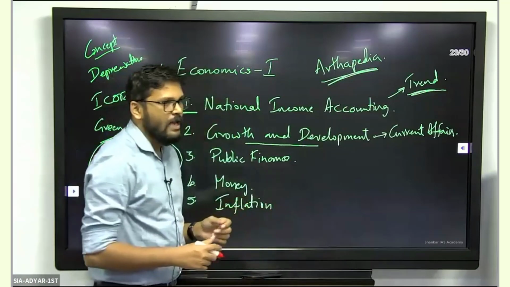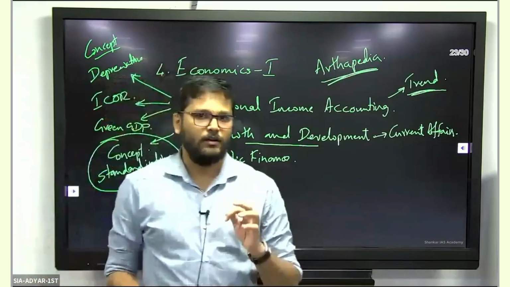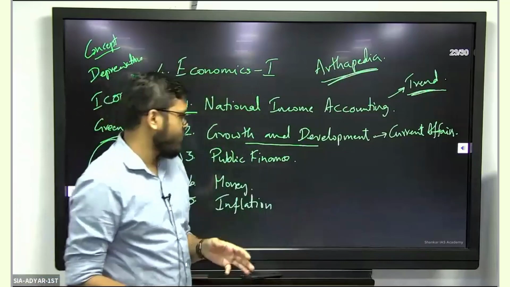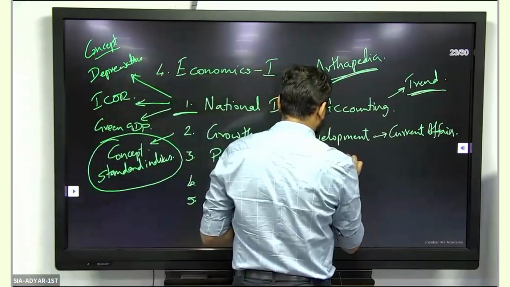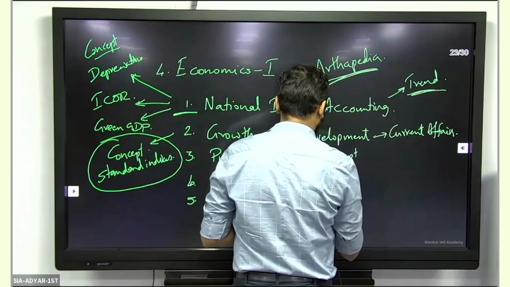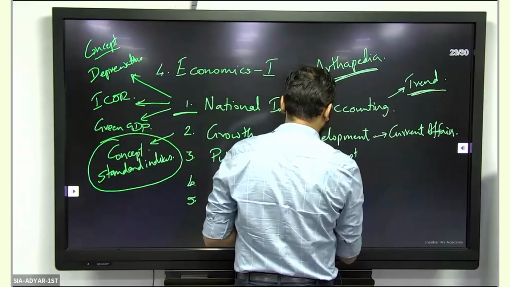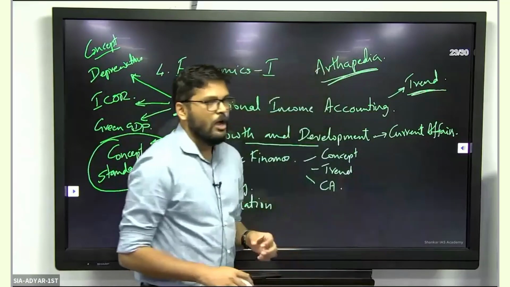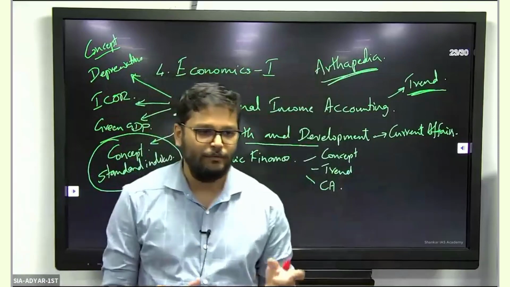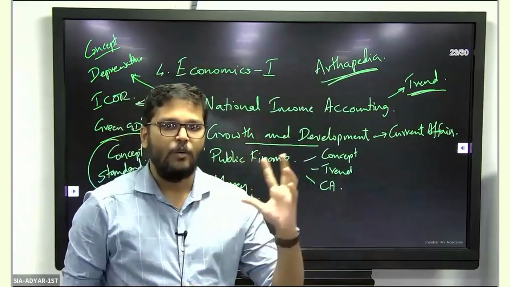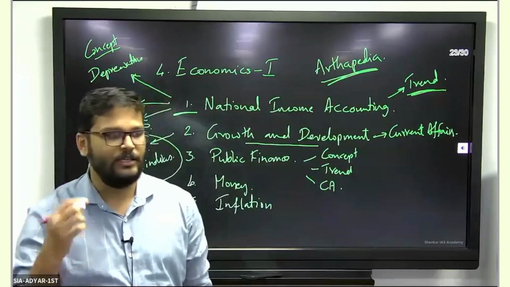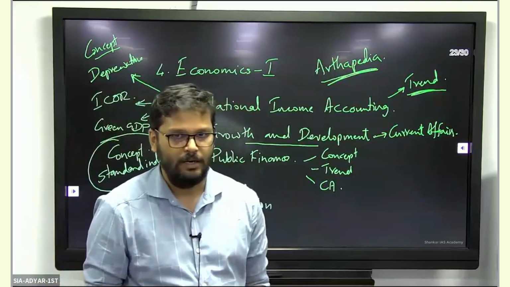Coming to public finance. Public finance is a chapter where all 3 kinds of questions are asked. There are concept-based questions, there are trend-based questions, and there are current affairs-based questions. Concept-based questions are likely to be from the budget itself. What is revenue expenditure? What is a revenue receipt? What is capital expenditure? What are capital receipts?